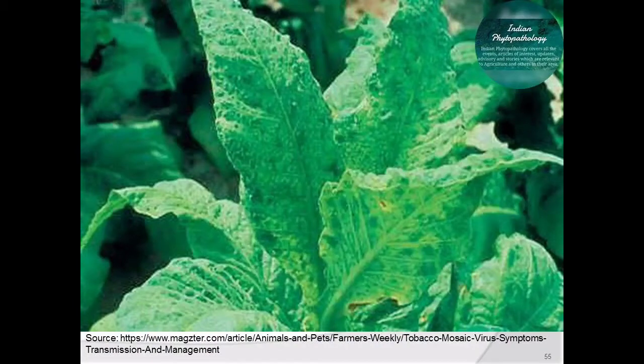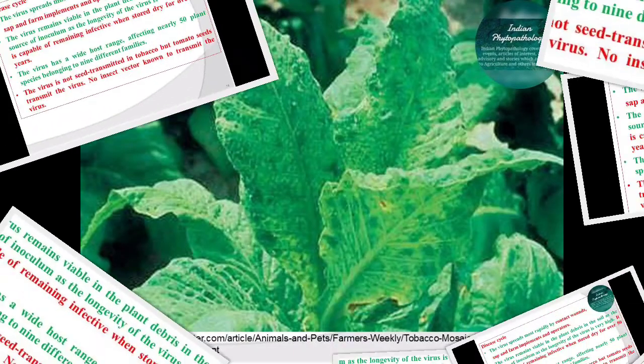Plants infected early in the season are usually stunted with small chlorotic, mottled or curled leaves. In severe infection, the leaves are narrowed, puckered, thin and malformed beyond recognition. Later, dark brown necrotic spots develop under hot weather, and these symptoms are called mosaic burn or mosaic scorching. So this is all about the symptomatology of tobacco mosaic virus.